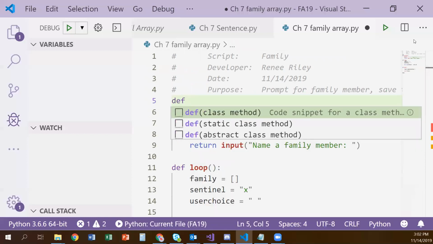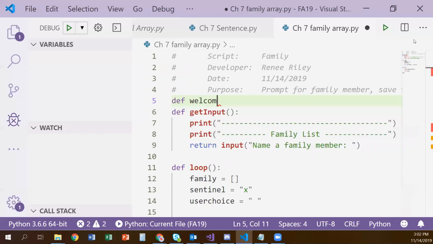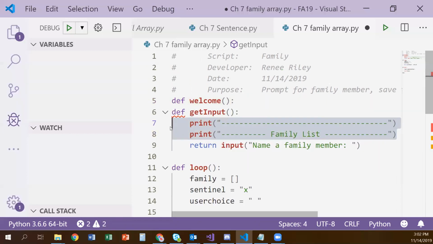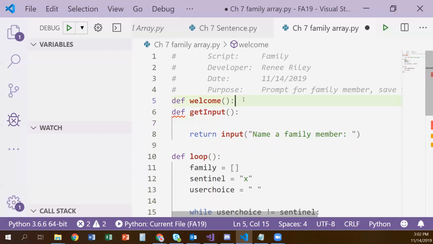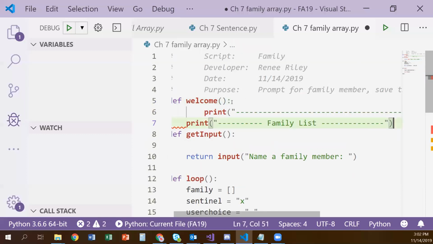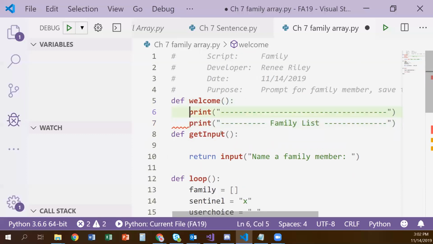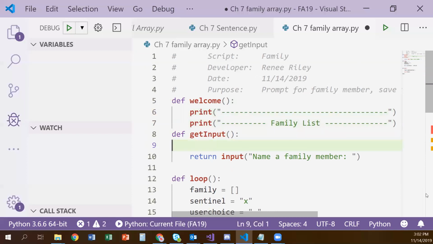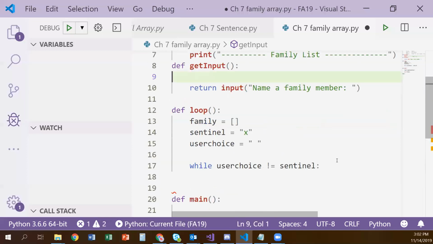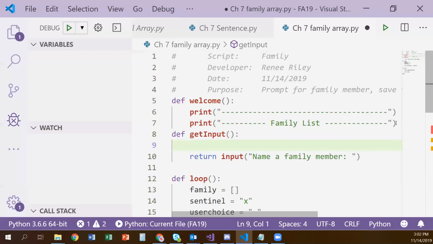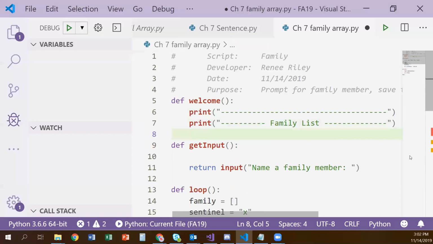Let's create a function called our welcome. And in our welcome, we'll print out these hyphens. Oops. I don't know how I did that.